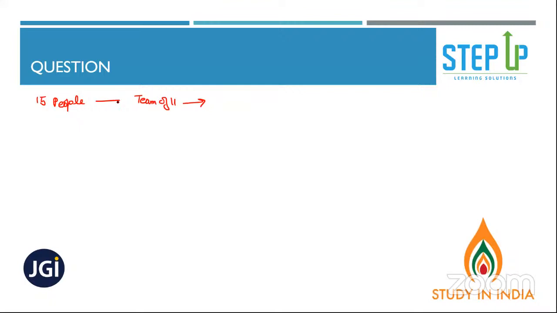But yeah, we'll see. 15 people, team of 11. So now the question should be: 15 people, we need to select 11. If we are selecting, then it is what? 15C11. All right. Don't get into the answer. Just go with this. Let your answer be in terms of C, nCr and nPr.